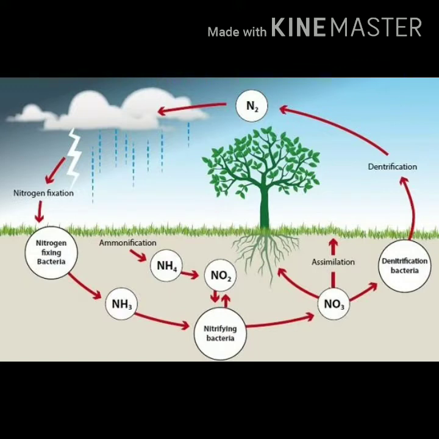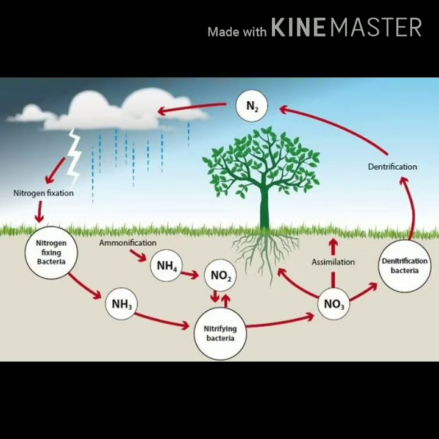The plants convert the compounds of nitrogen into plant protein and other organic compounds which make up the body of plants. Now the plants are eaten by the animals as food. Animals convert plant protein into animal protein and other organic compounds which make up their body. Some plants are eaten by animals. Actually, some animals also eat other animals to obtain nitrogen compounds.